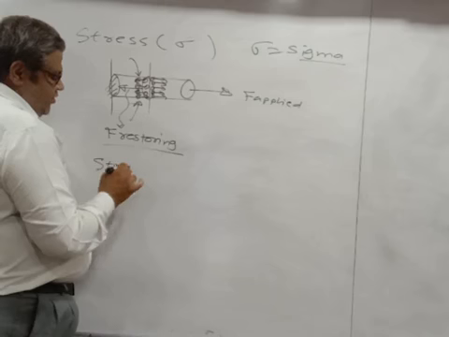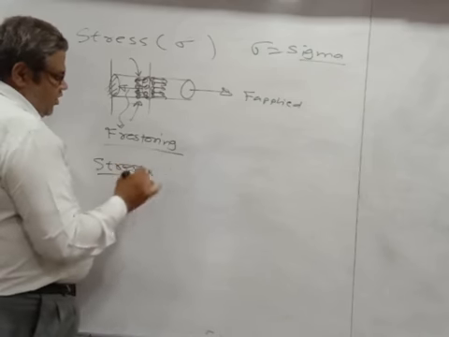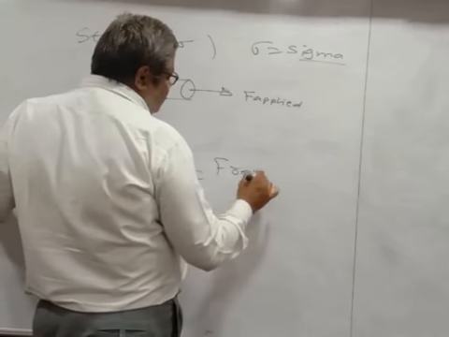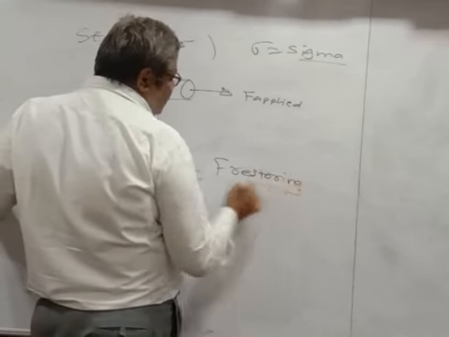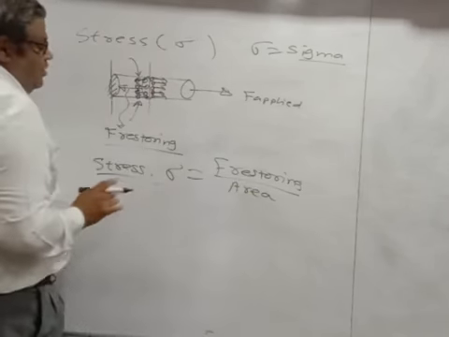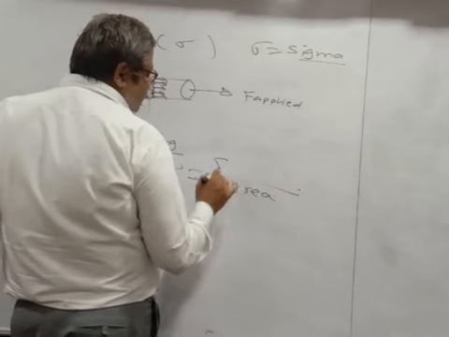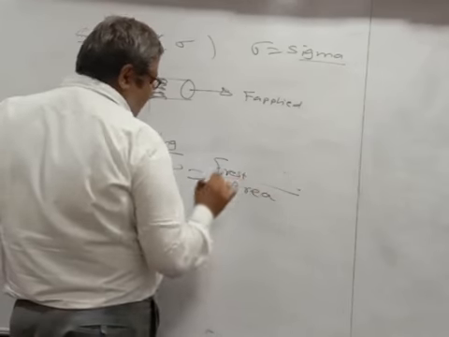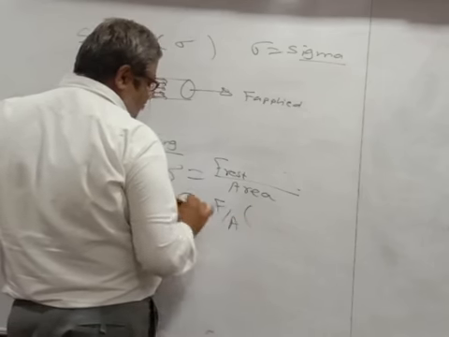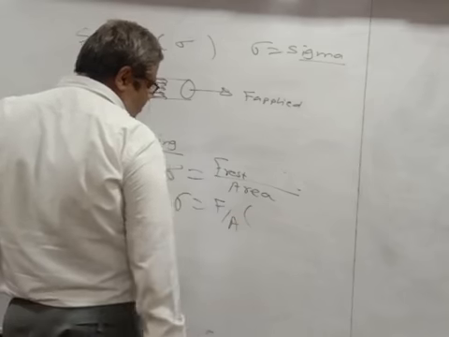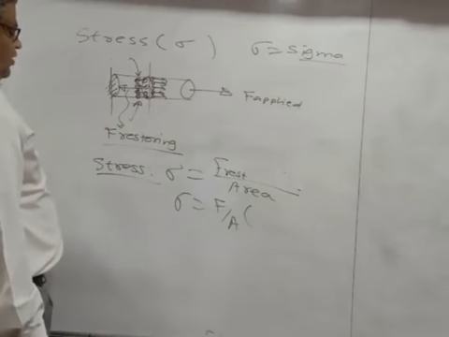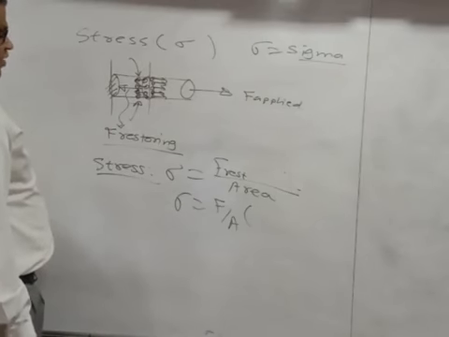Now the stress is defined here as, stress is sigma. Sigma is defined as restoring force upon cross sectional area. If you take restoring force divided by area, that is sigma is equal to F upon A. So F is the restoring force and A is the cross sectional area. So sigma is equal to F by A.